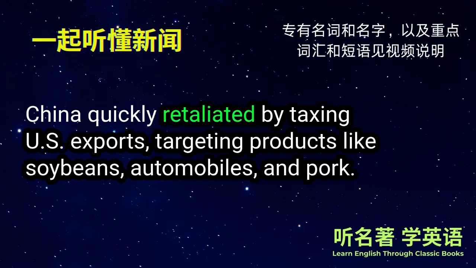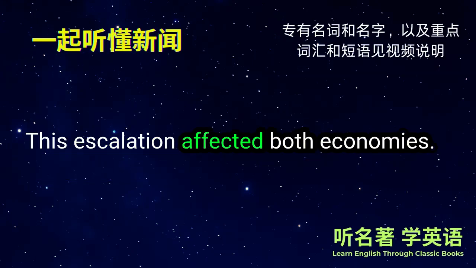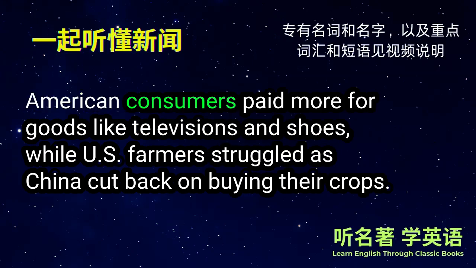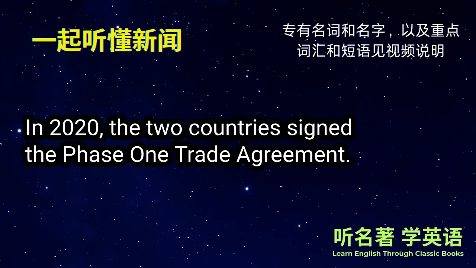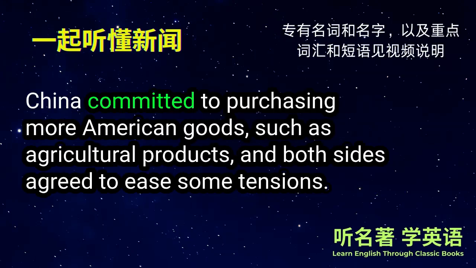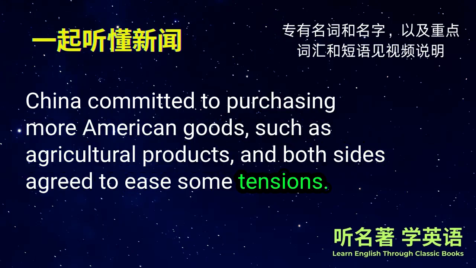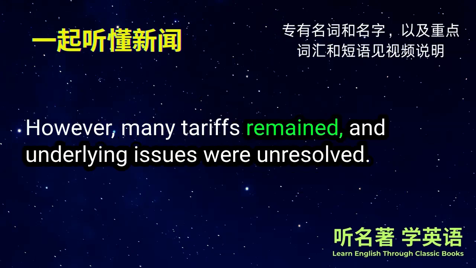China quickly retaliated by taxing U.S. exports, targeting products like soybeans, automobiles, and pork. This escalation affected both economies. American consumers paid more for goods like televisions and shoes, while U.S. farmers struggled as China cut back on buying their crops. In 2020, the two countries signed the Phase 1 trade agreement. China committed to purchasing more American goods, such as agricultural products, and both sides agreed to ease some tensions. However, many tariffs remained, and underlying issues were unresolved.